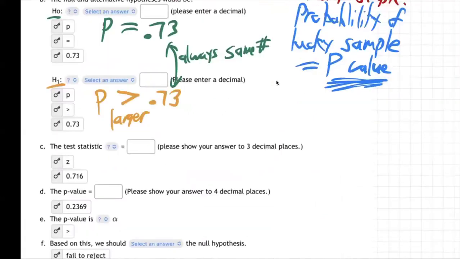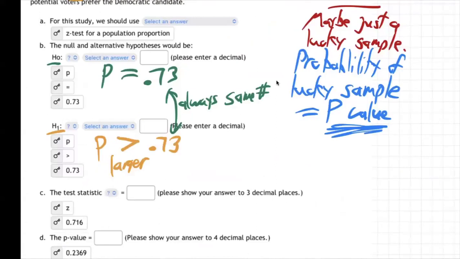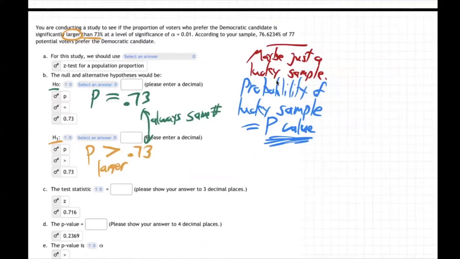Oh, and which calculator are we going to? Hypothesis test for a proportion. That's the online calculator. Hypothesis test for proportion. So let's go there.